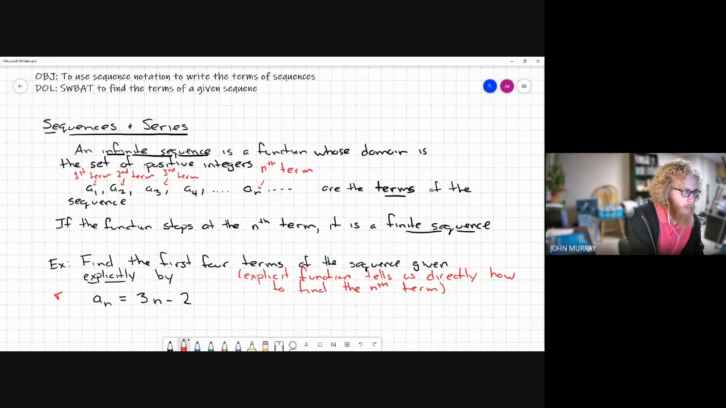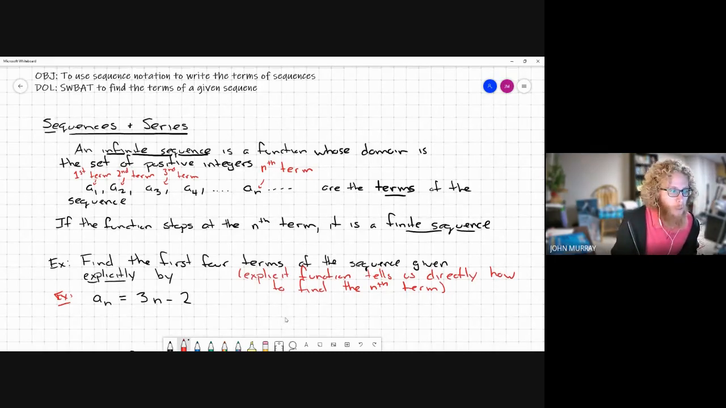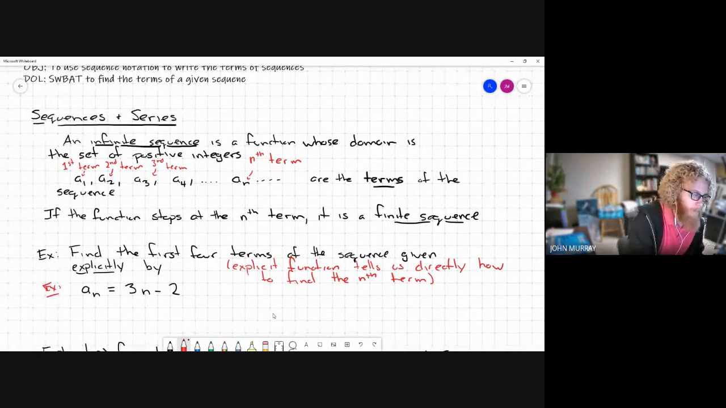Right, so for an example down here, I have this explicit function a sub n equals 3n minus 2. And I want to find the first four terms. All right, so let's write that out. So the first four terms would be a1, a2, a3, and a4, right? First term, second term, third term, fourth term. To find them, I'm going to plug the n, whatever little number I have here, that's what goes into the formula.